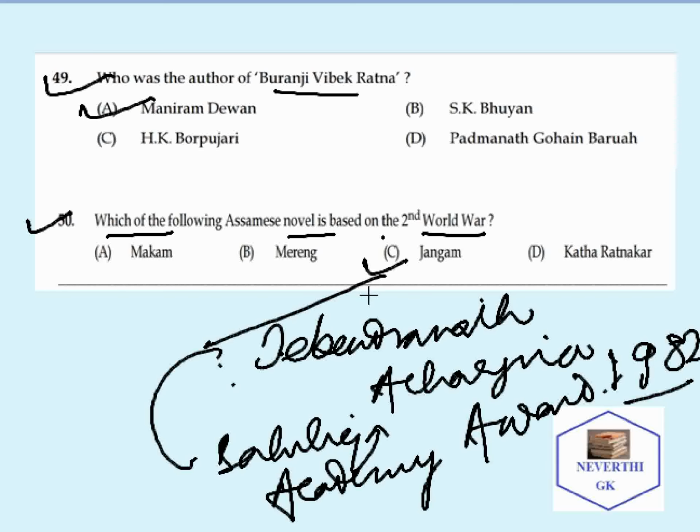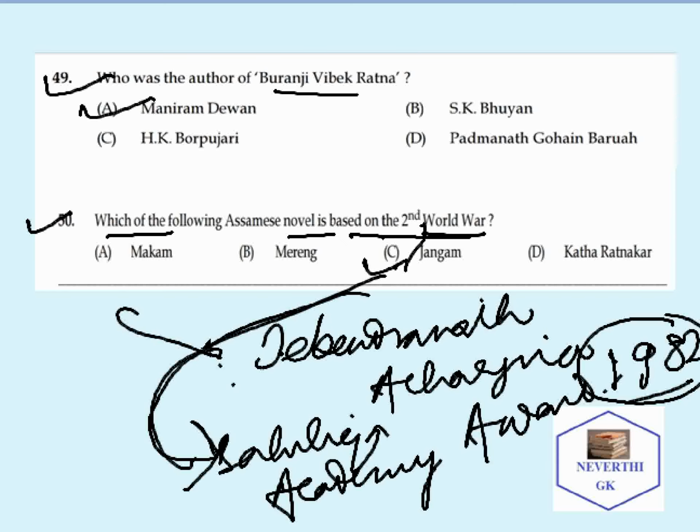The Sahitya Akademi Award was given in the year 1982, and Jangam is based on the Second World War, and it is written by Debendranath Acharya.